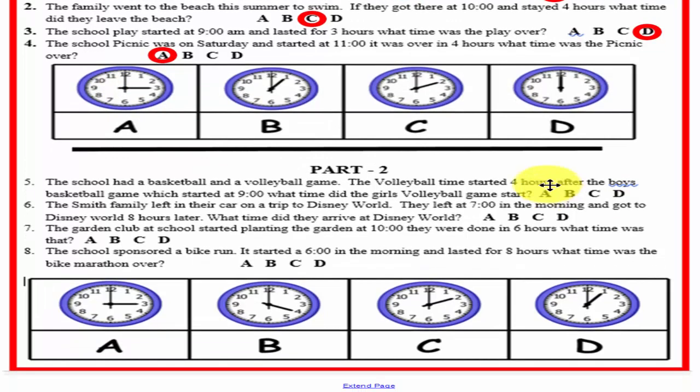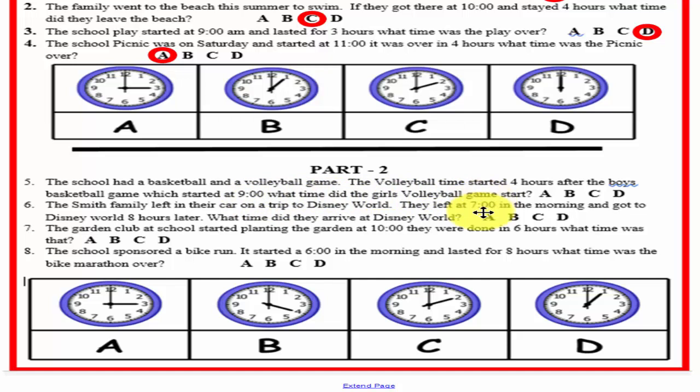Let's scroll up here and see Part 2. Part 2, Problem 5. The school had a basketball and a volleyball game. The volleyball game time started 4 hours after the boys' basketball game, which started at 9 o'clock. What time did the girls' volleyball game start?